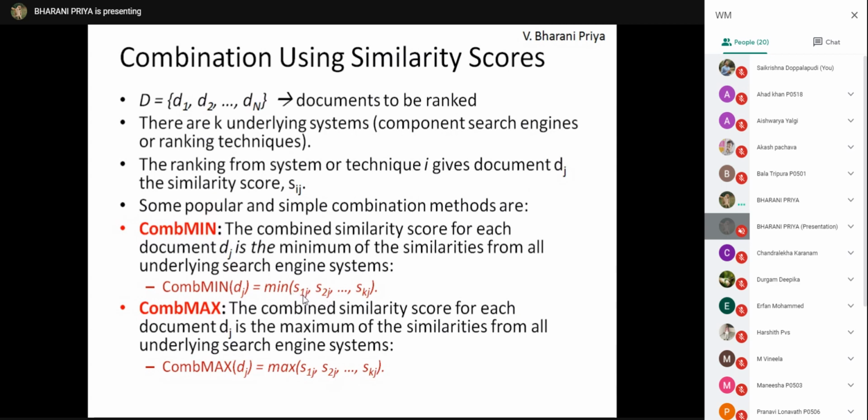For example, for the same document Dj, system 1 has given S1j, system 2 has given S2j, and so on. While combining, which score will you take? In this case, the minimum score. Similarly, combine maximum: the maximum score you have to take.